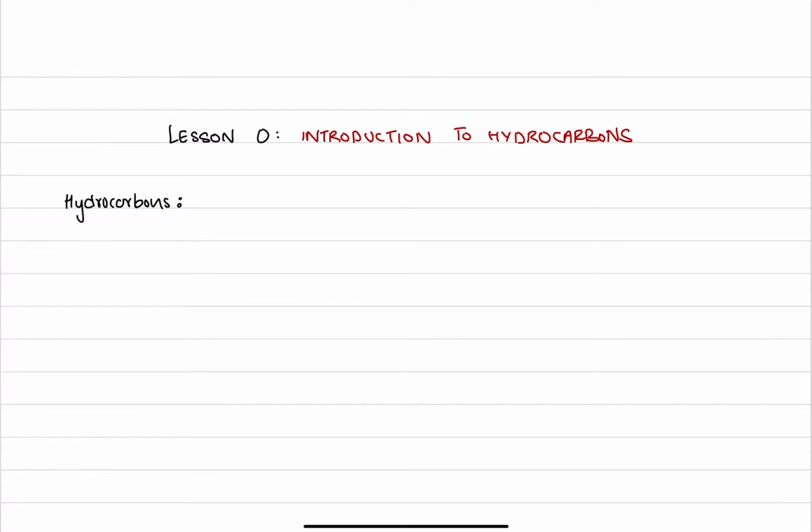Now, let me introduce what hydrocarbons are. I hope you're already aware of this since you have already done your O levels. Hydrocarbons are basically compounds of carbon and hydrogen only. Now, this word "only" is very important, and many people forget to keep this in mind. Hydrocarbons are compounds of carbon and hydrogen only. So, for example, alkanes, right? I hope you're already aware that alkanes have the formula CnH2n+2, but nonetheless, we will go over them when the time comes. For now, we're just giving an intro to organic.